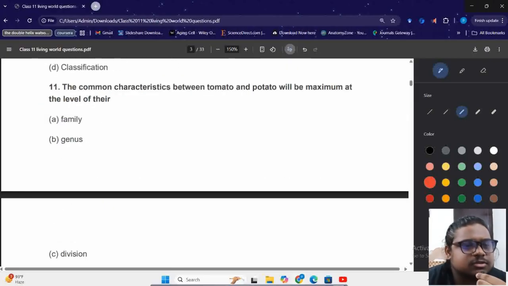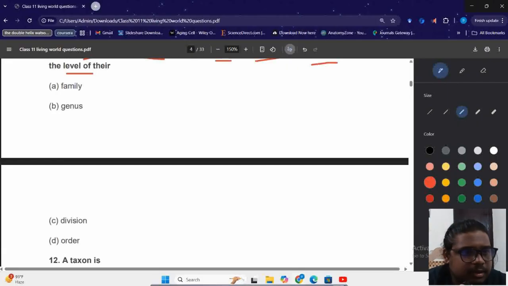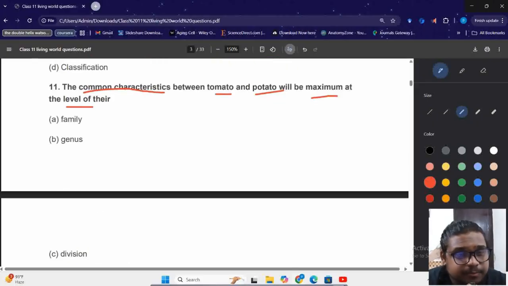Okay, next question is, the common characteristics between tomato and potato will be maximum at the level of their. तो इसमें पूछा है, कि जो common characteristics हैं और common features हैं between the tomato and the potato वो सबसे ज़्यादा होंगे किस लेवल पे? A, family, B, genus, C, division and D, order. The answer will be A, family. क्योंकि tomato and potato they belong to the same family, which is Solanaceae.